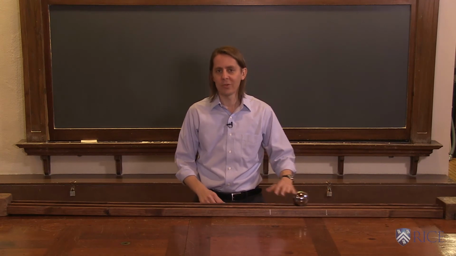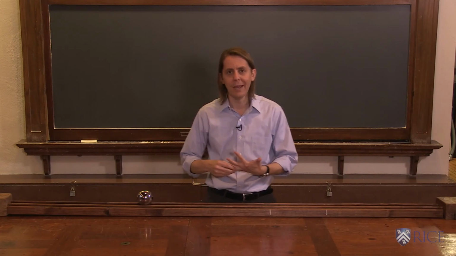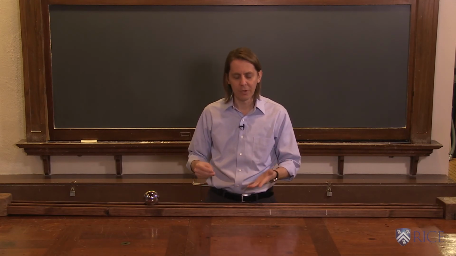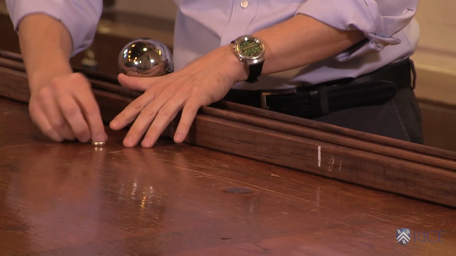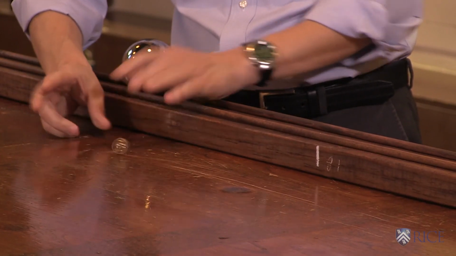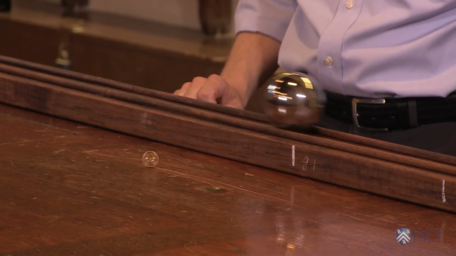Well, that's really what's happening with the ring. The spinning ring has angular momentum, and angular momentum is also conserved. So if nothing acts on it, it wants to maintain that state of angular momentum. So really, the motion continues for the same reason the motion of the ball continues.